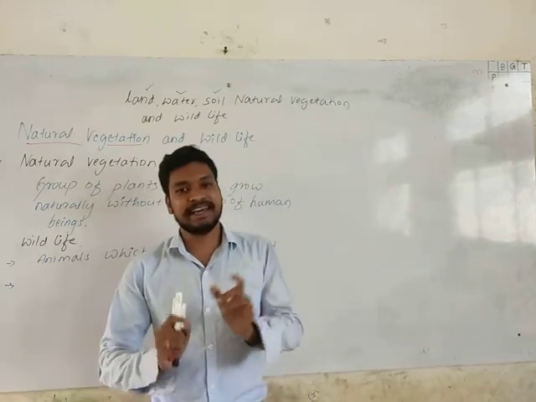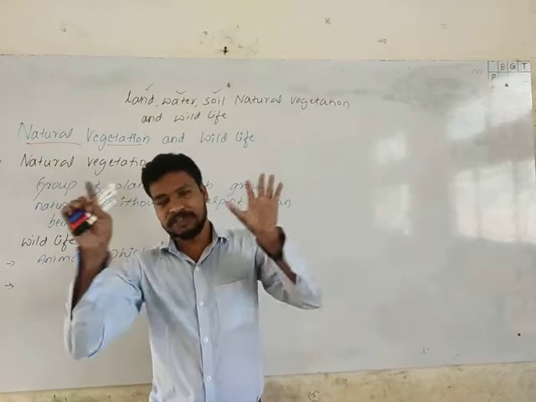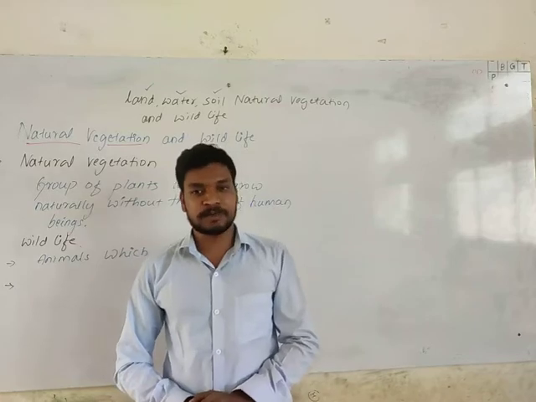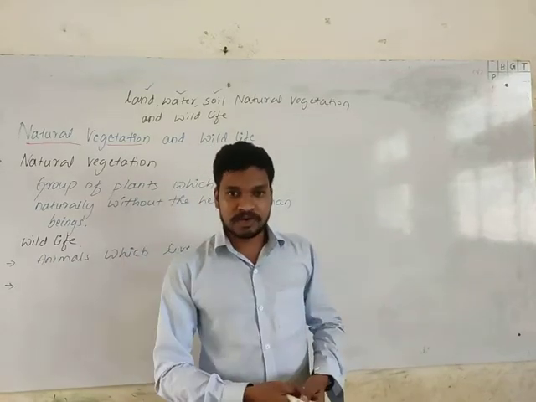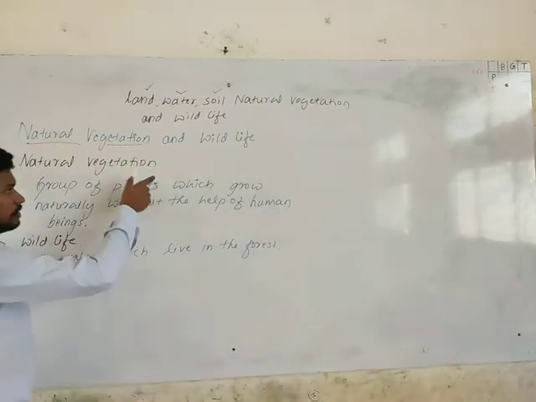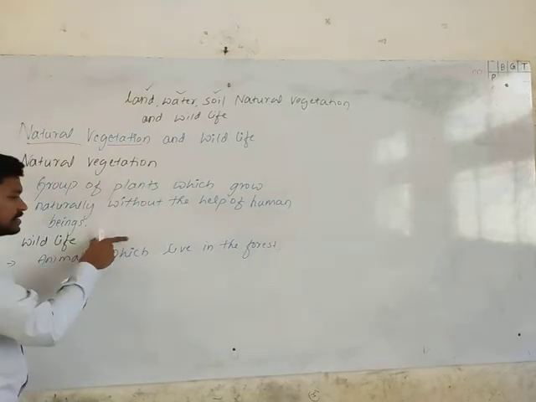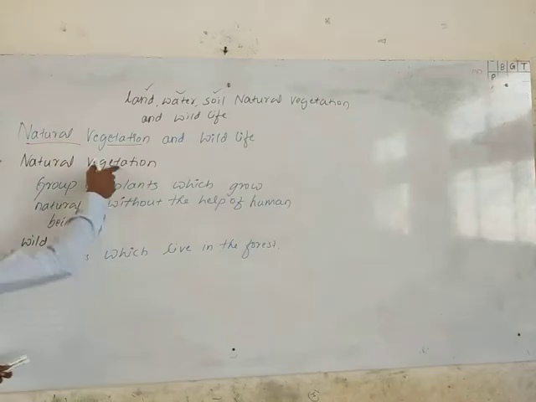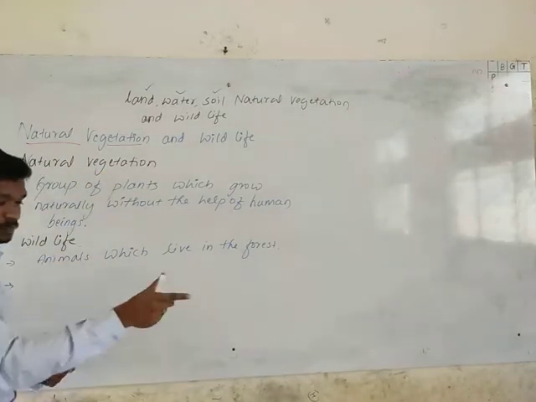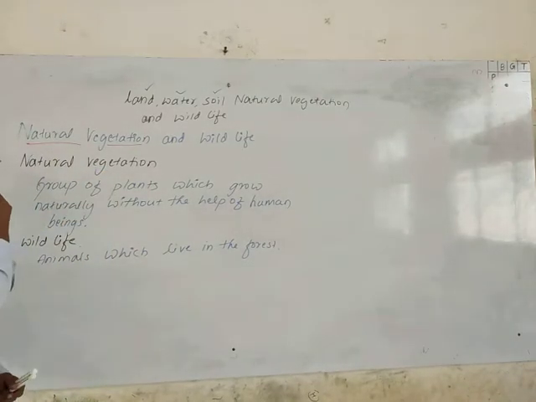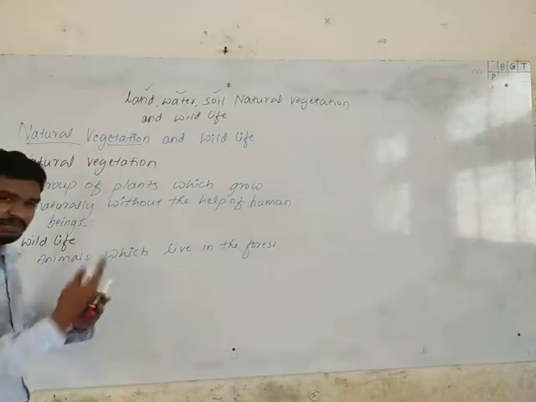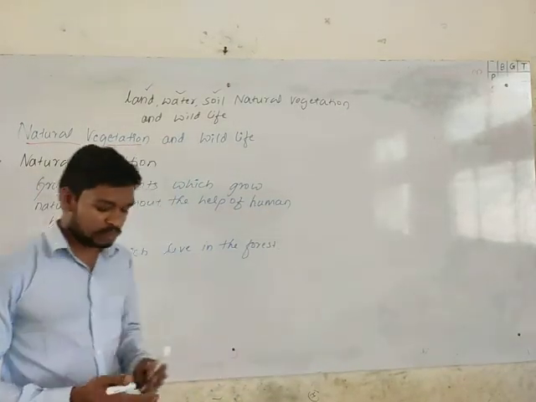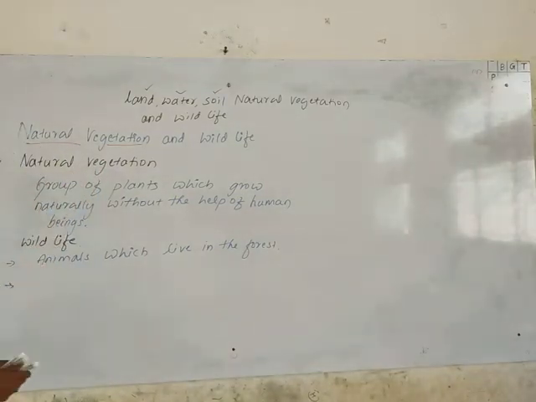Atmo is nothing but air. The zone filled with air, or the sphere created by air, is the atmosphere. Then the biosphere. The concepts we are discussing, natural vegetation and wildlife, are related to this biosphere. That means they are part of the biosphere. It consists of these two factors mainly. Along with that, human beings and other living organisms are also included in the biosphere. But these two are very important.